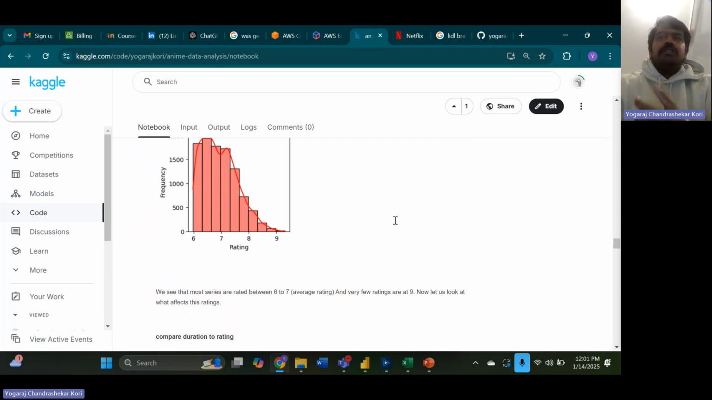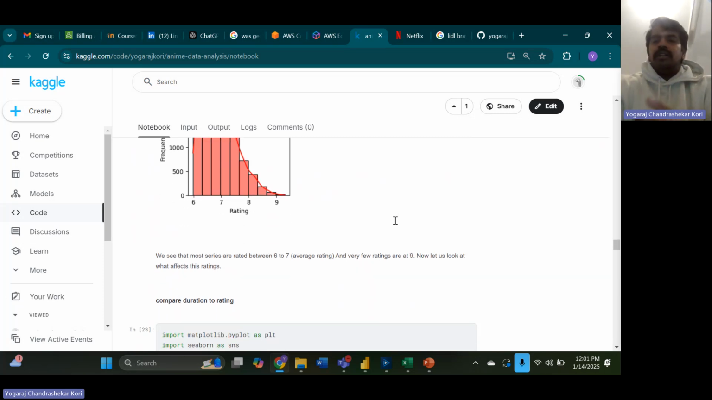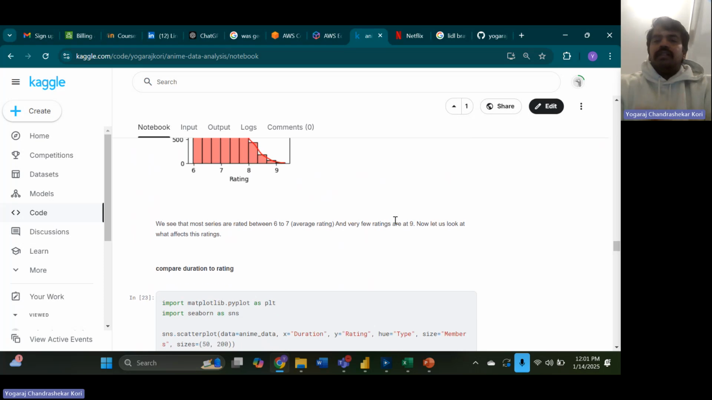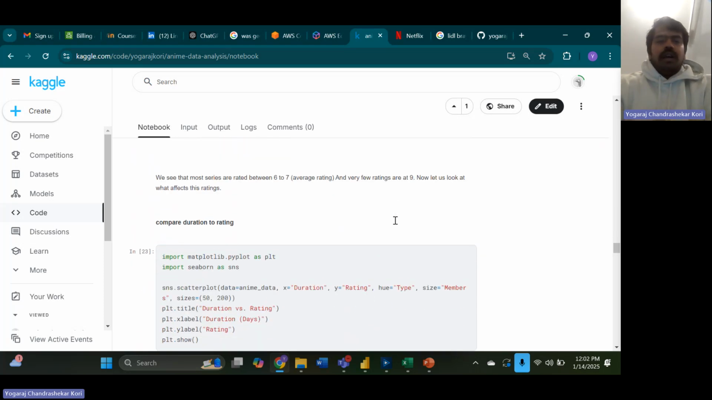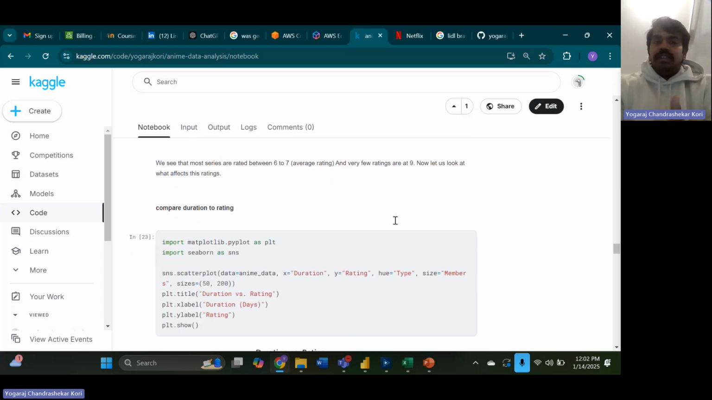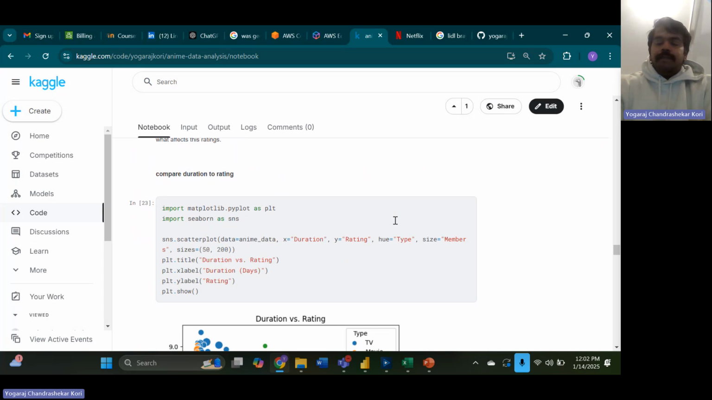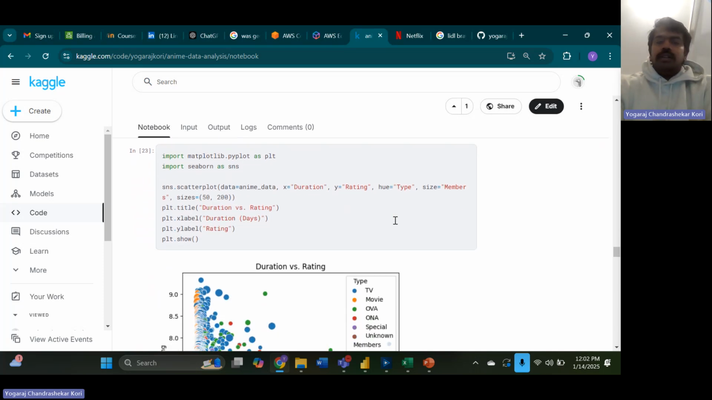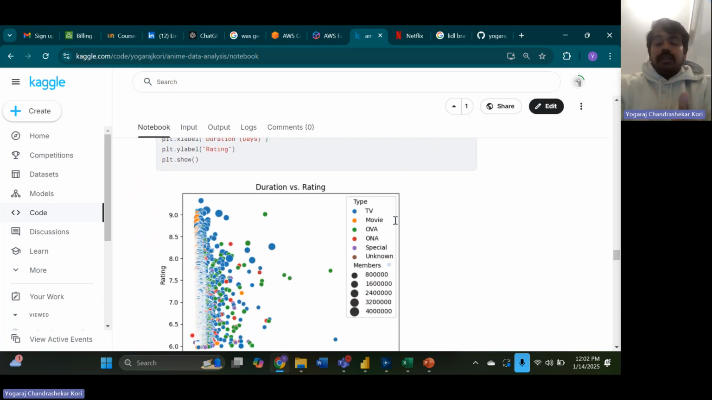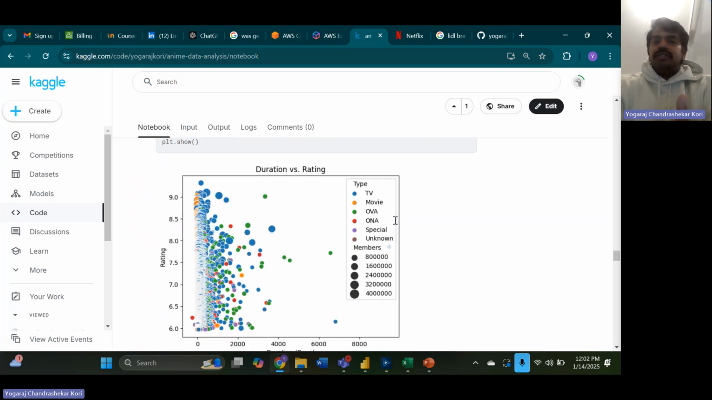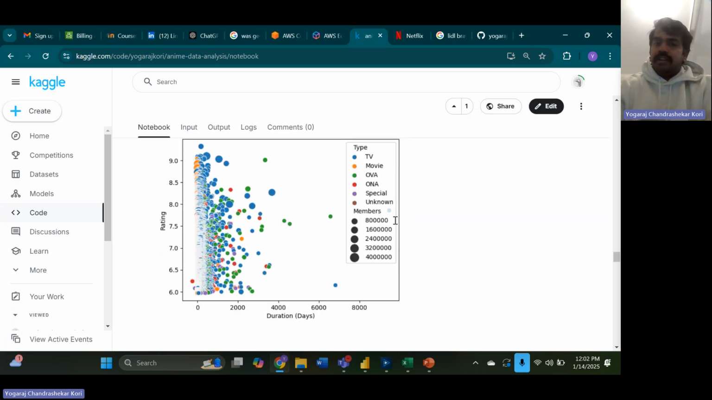And this is mainly because maybe there's a production issue, maybe there's not much production cost involved in the anime, or whether the anime is too long and it's not really easy for you to watch. So that's one of the things. Now let's look at the duration and how it affects the rating.